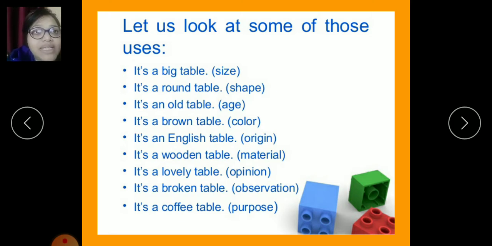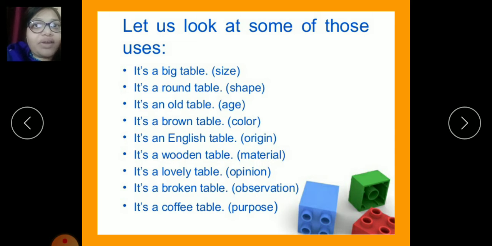It's a big table. That's the size. It's a round table. Shape. It's an old table. Age. It's a brown table. It is color. It's an English table. It's the origin. It's a wooden table. It is material. It's a lovely table. It's an opinion. It is a broken table. This is an observation or an opinion. It's a coffee table. It's the purpose of serving.